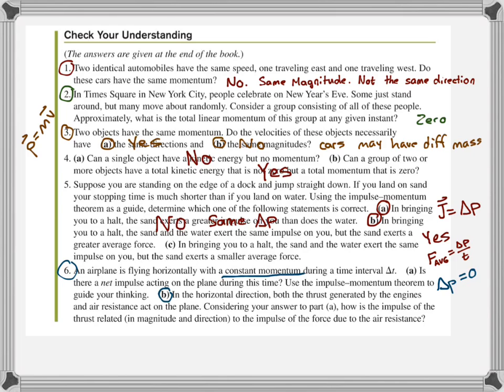Since the airplane is moving with a constant momentum, its velocity is relatively constant, which means the forces acting on the plane have to point in opposite directions, so your net force has to be 0. So the impulse of the thrust and the impulse of the force due to the air resistance are going to have the same magnitude but be in opposite directions.